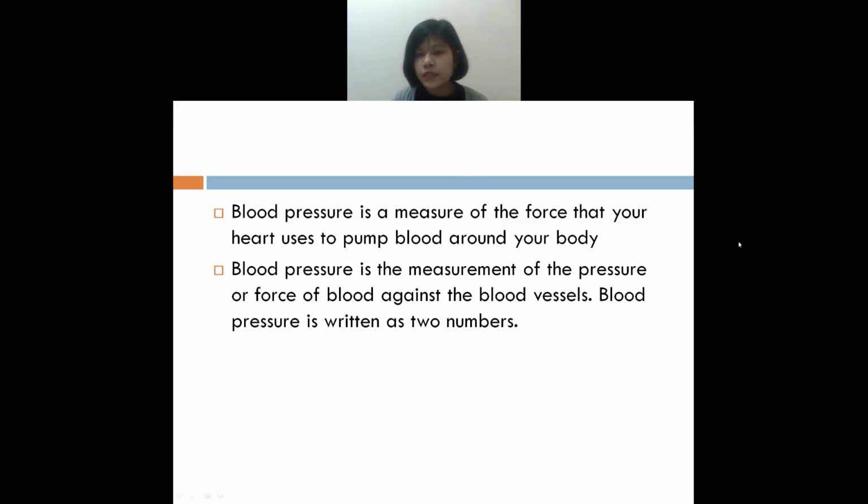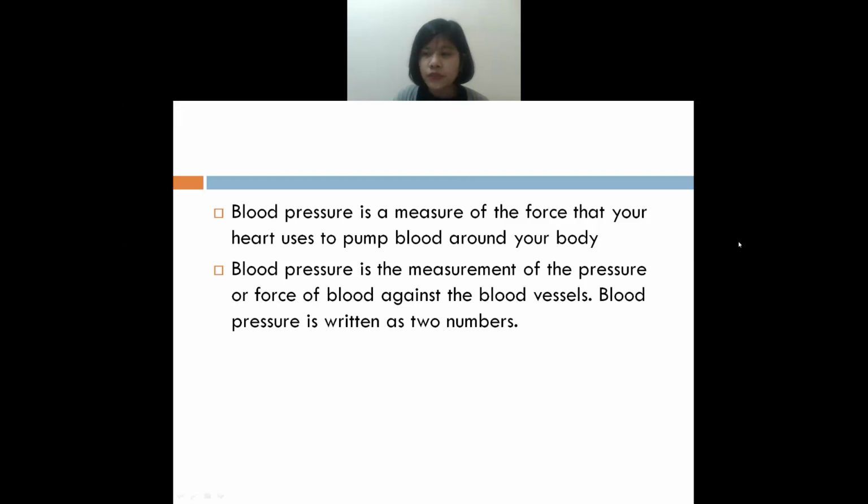When your heart pumps, what happens? It contracts, isn't it? Contraction happens, and because of that the heart circulates the blood, the deoxygenated blood, to all the different parts of the body. And how is the blood pressure measured? It is measured when a force is exerted, I mean when a force is present against the blood vessels.